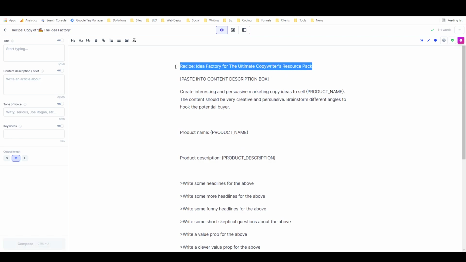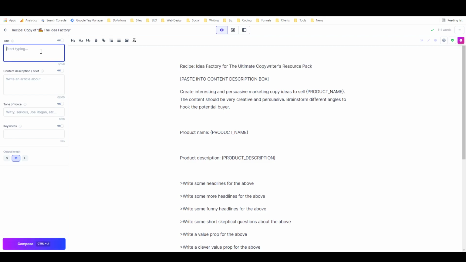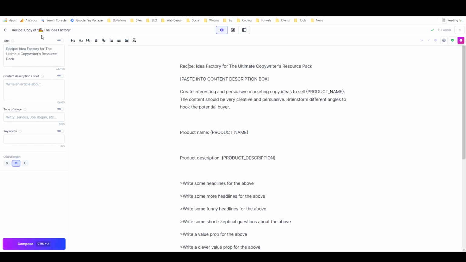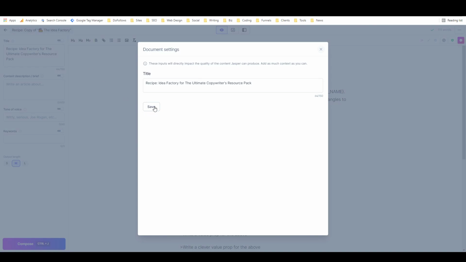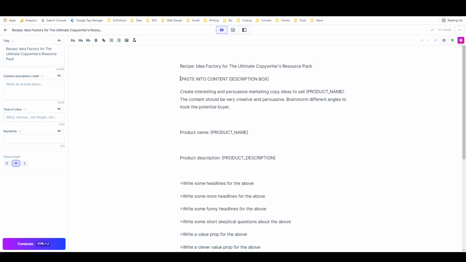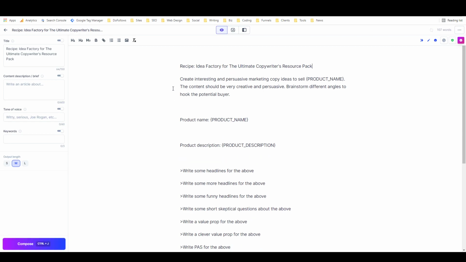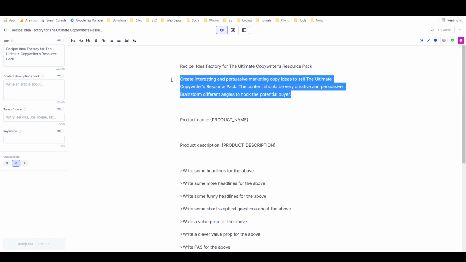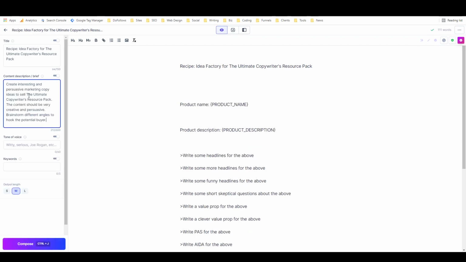And so let me just take this, Control C, put it into the title box, and then we'll change the title to this. And then we're going to paste what's below this into the content box description right here. Create an interesting, persuasive copy to sell the Ultimate Copywriters Resource Pack. So we just need to put this in here.